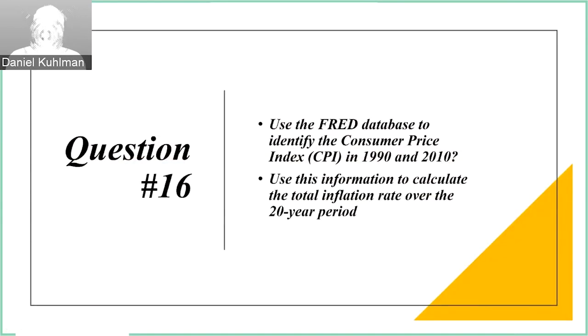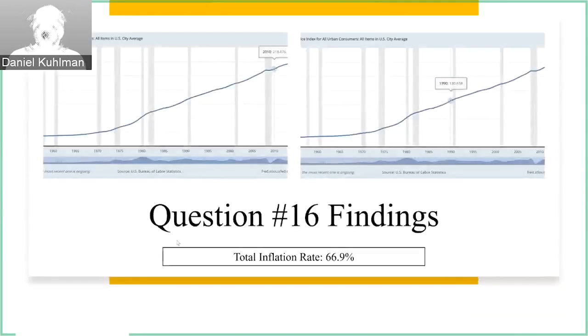Question number 16. We first have to look at what the Consumer Price Index actually is. The Consumer Price Index is essentially an average price on goods in a certain year. In 1990, this average price, based off the graph to the right, was 130.658. In 2010, the average price was 218.076. Now, how do we find a total inflation rate based off these two values? We take the difference between the two consumer price indexes, divide this value by the initial consumer price value, and multiply this entire value by 100 to gain a percentage. Our total inflation rate will equal 66.9%.